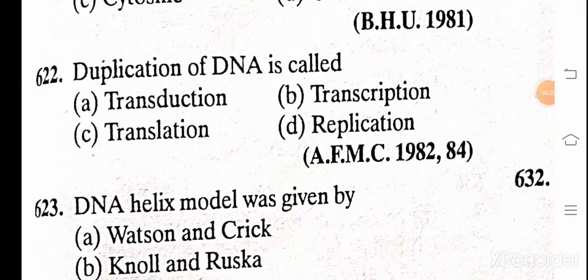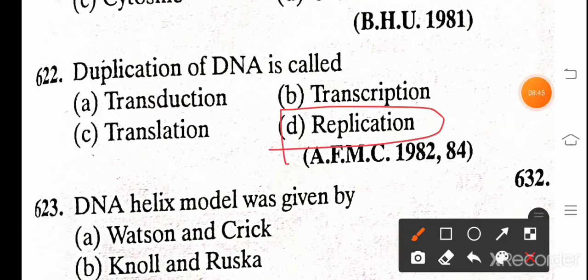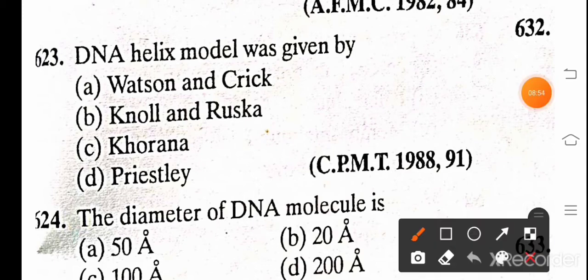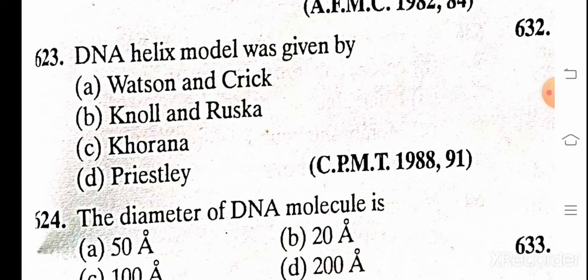Duplication of DNA is called: A. Transduction, B. Transcription, C. Translation, and D. Replication. And the correct answer is replication. DNA helix model was given by: A. Watson and Crick, B. Knoll and Rush, C. Khurana, and D. Priestley. So who did it? Watson and Crick.